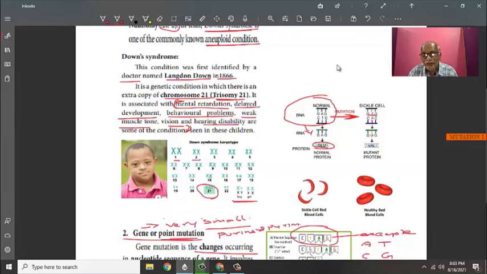The corresponding nitrogenous base will be changed. So now T will change into A, the complementary will be the A. So now there is a synthesis of some other type of protein, which we call a mutant protein, which results in the normal red blood corpuscle changing into a sickle cell, like a sickle. This is what we call sickle cell anemia.